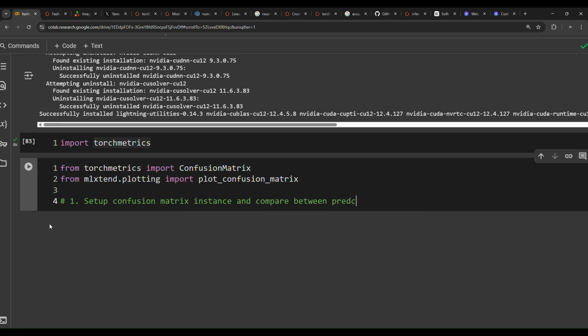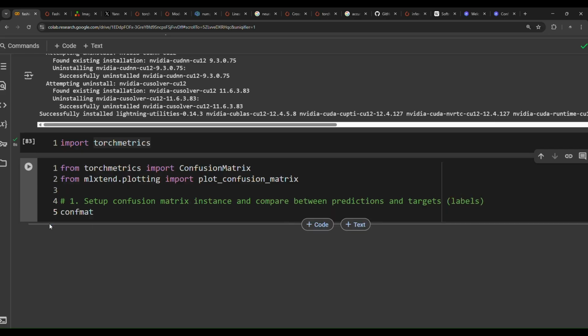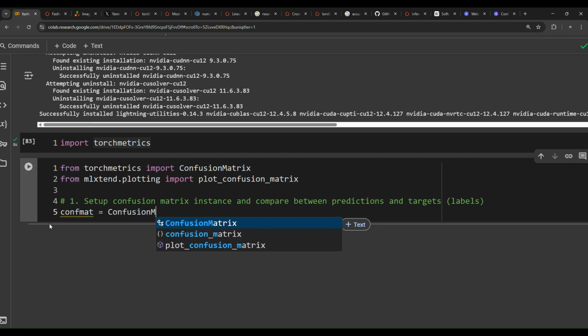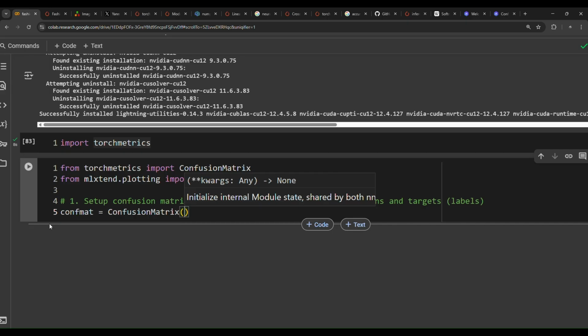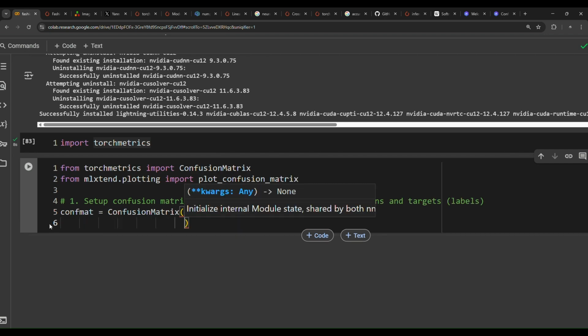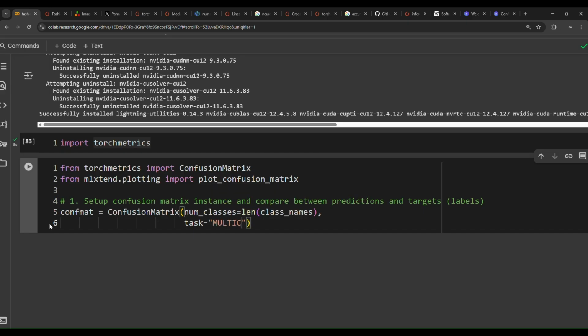We need to compare between predictions and targets, in other words, labels. So confmat, short for confusion matrix, equals ConfusionMatrix class, and then pass num_classes. How many classes do we have? Well, we have 10 classes.